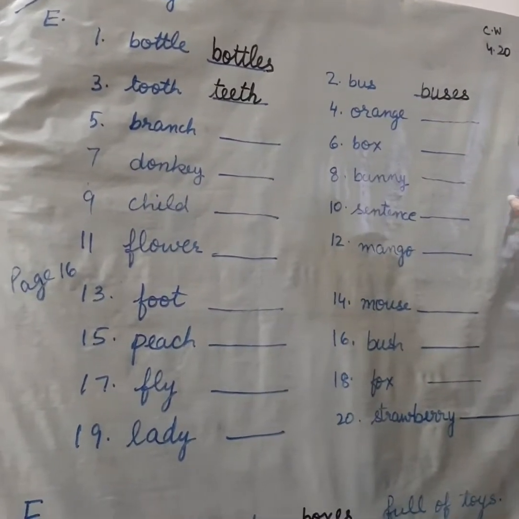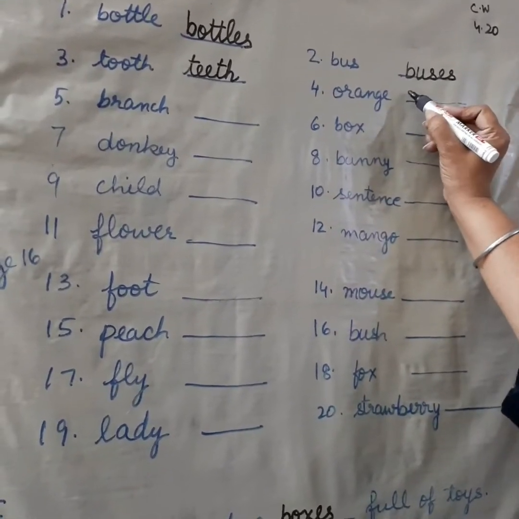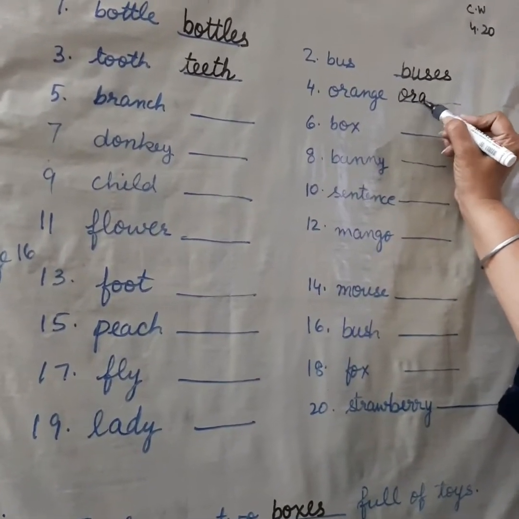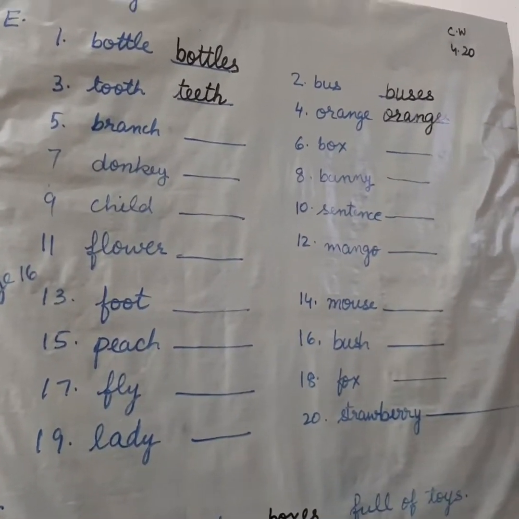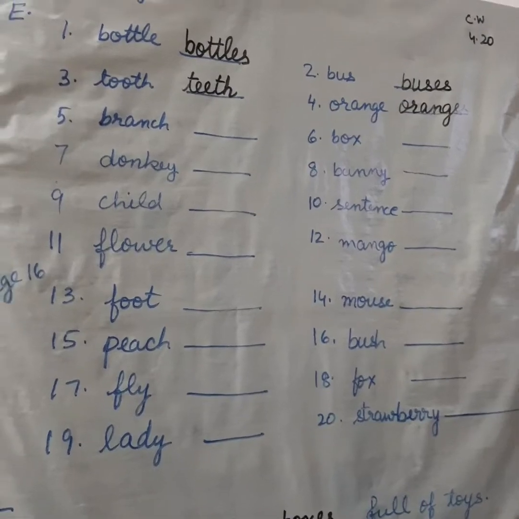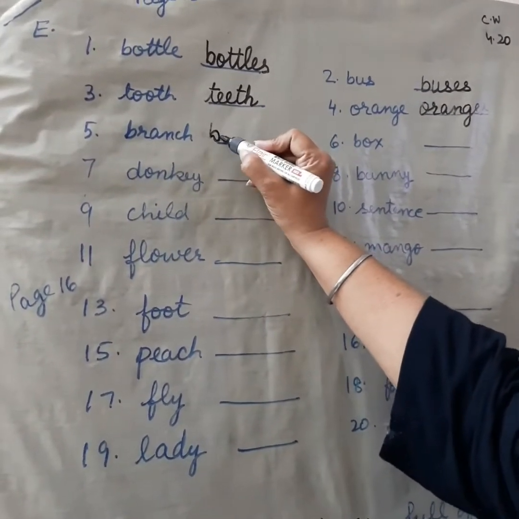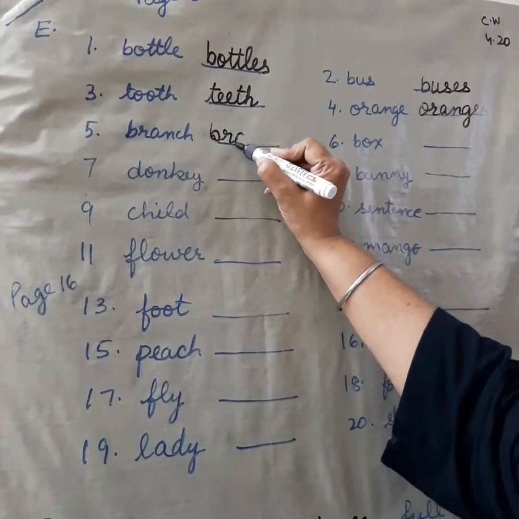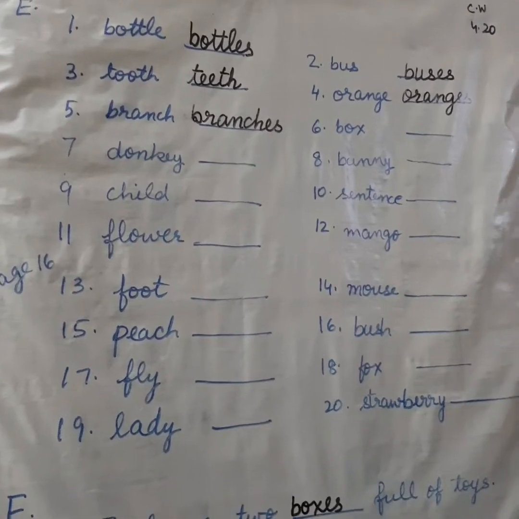Now, the next is orange. Here, the e is silent. So, we will write oranges. Now, branch. Again the hissing sound, and you will write b-r-a-n-c-h-e-s, branches.